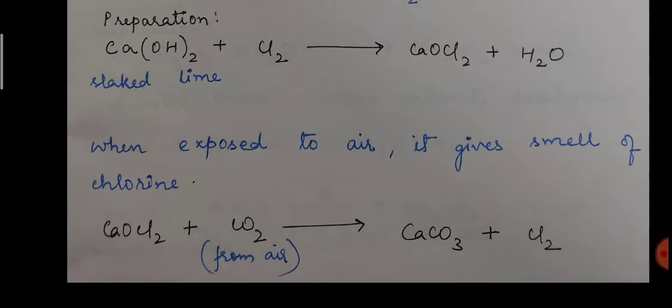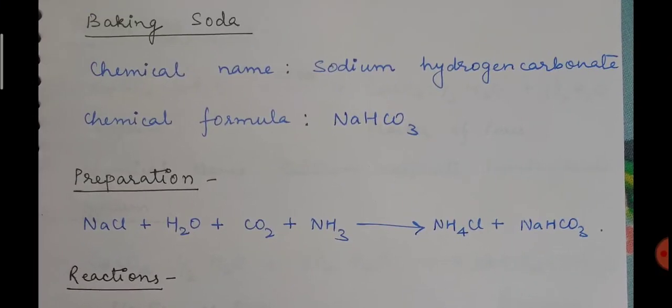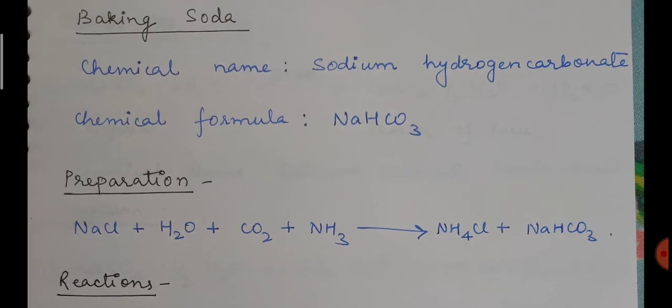Now let us discuss baking soda. For baking soda, again you can see that baking soda is a common name. Its chemical name is sodium hydrogen carbonate and chemical formula is NaHCO3. If you have not mentioned baking soda in your table, then you can write it, because it is also very important.